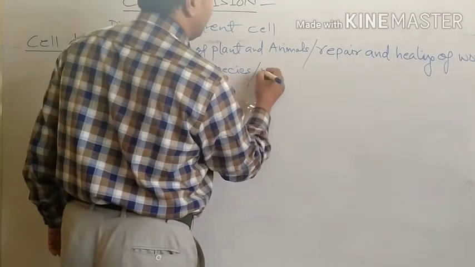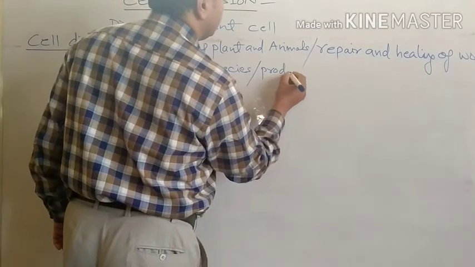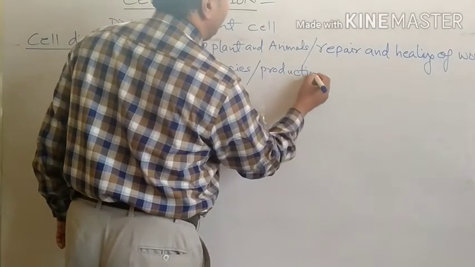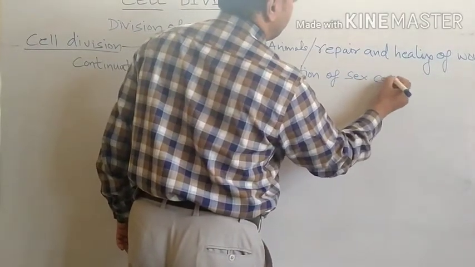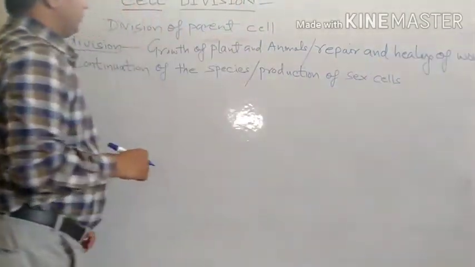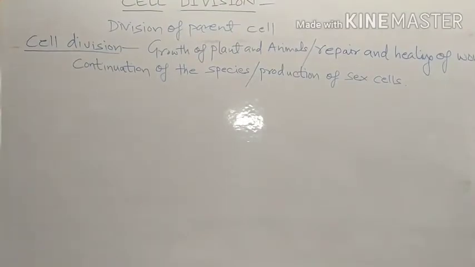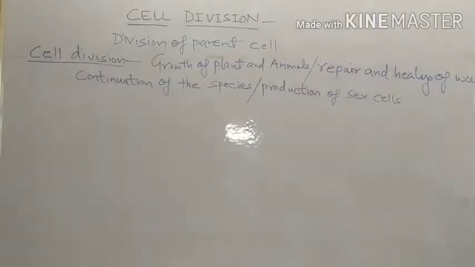Production of sex cells. In meiotic division, what happens? Sex cells are produced. Production of sex cells. So what is cell division? We have discussed cell division.